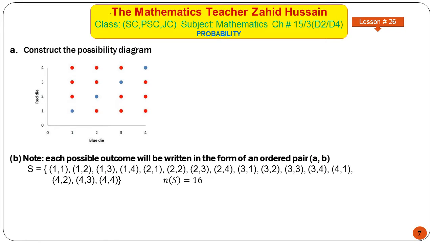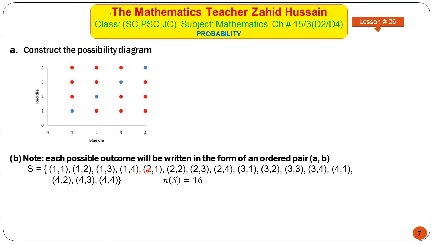In the second part you were asked to write the sample space. So sample space will be written in this form. On the first die if there is 1, on the second die there may be 1. On the first die if there is 1, on the second die there may be 2. On the first die if there is 1, the second die can show 3.